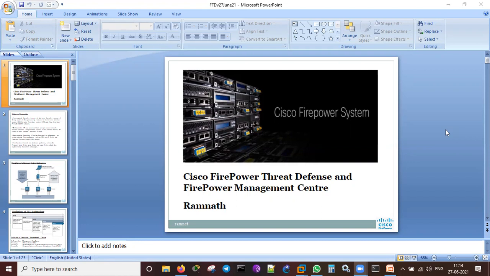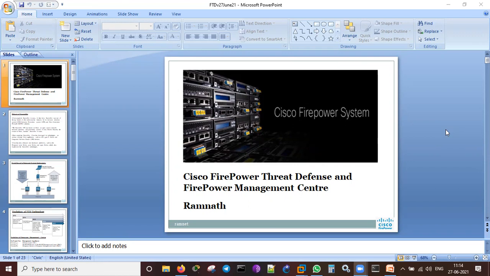So in that arena, this FTD and FMC comes into the picture. Actually, this FTD is from the previous company called SourceFire. SourceFire's founder actually found SNORT. SNORT systems are quite famous in the firewall industry. With SNORT we can do monitoring and other things, and find out vulnerability attacks and other threats.